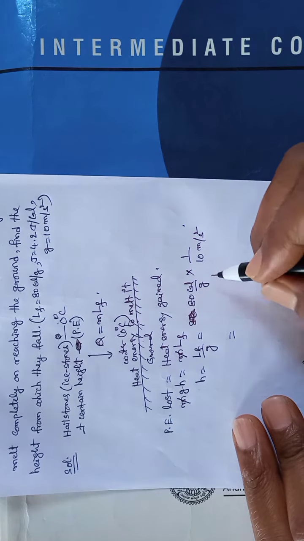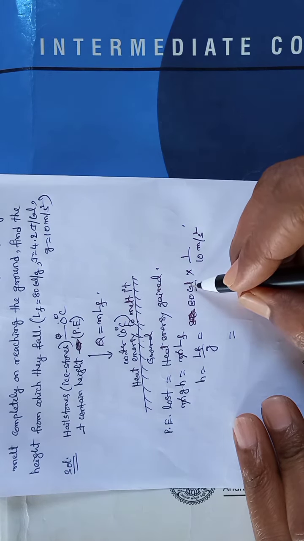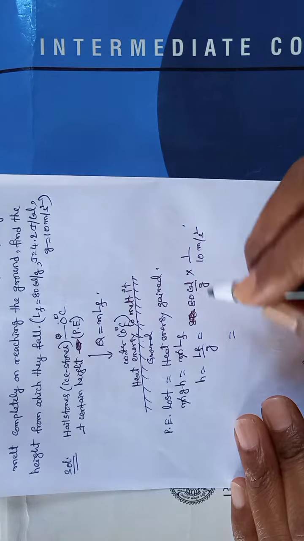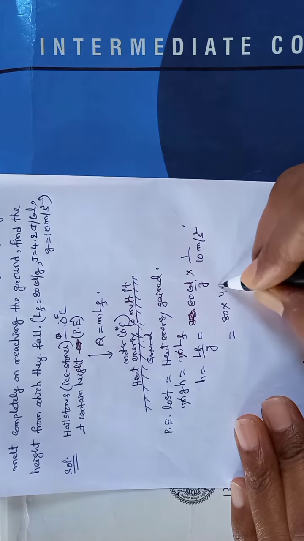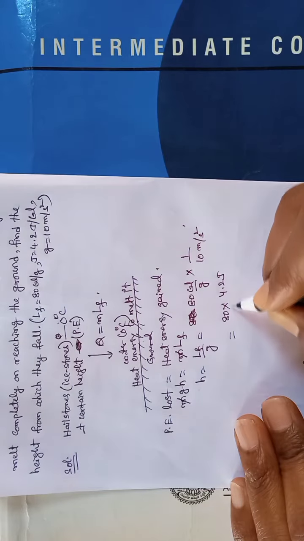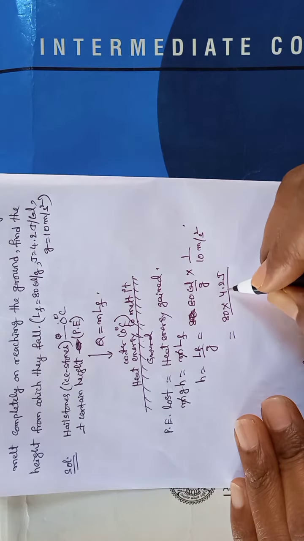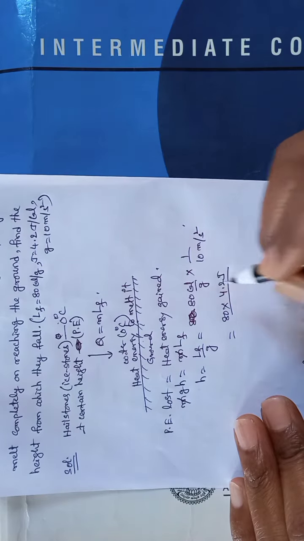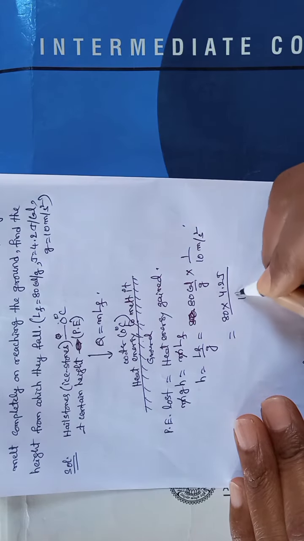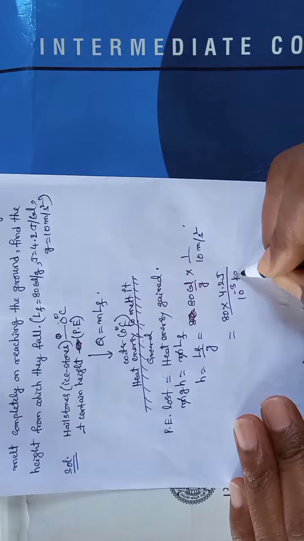But here 1 calorie is equal to 4.2 joules, and here it is grams, which means 10 power minus 3 kg.